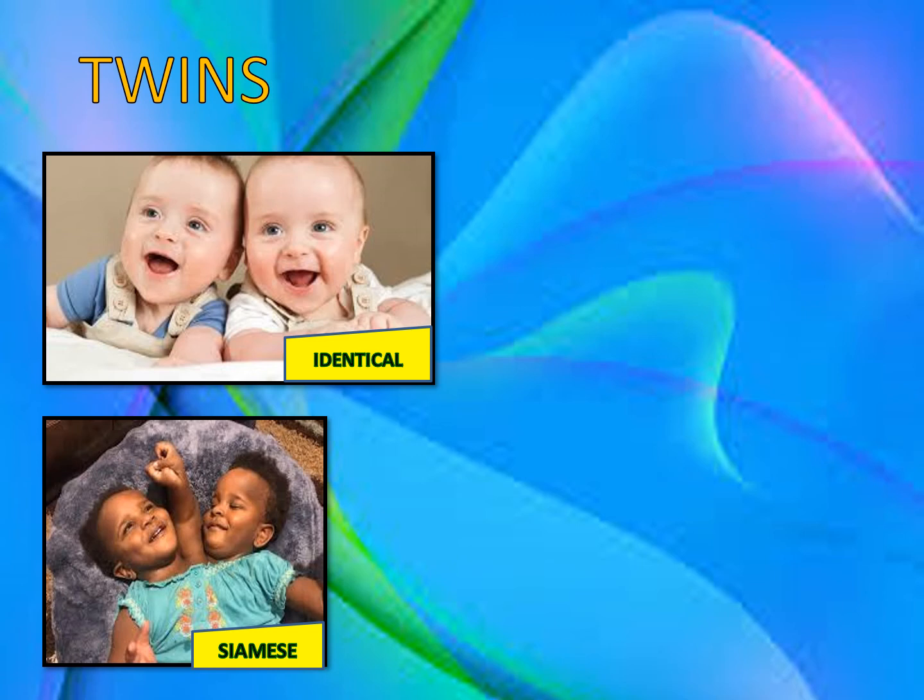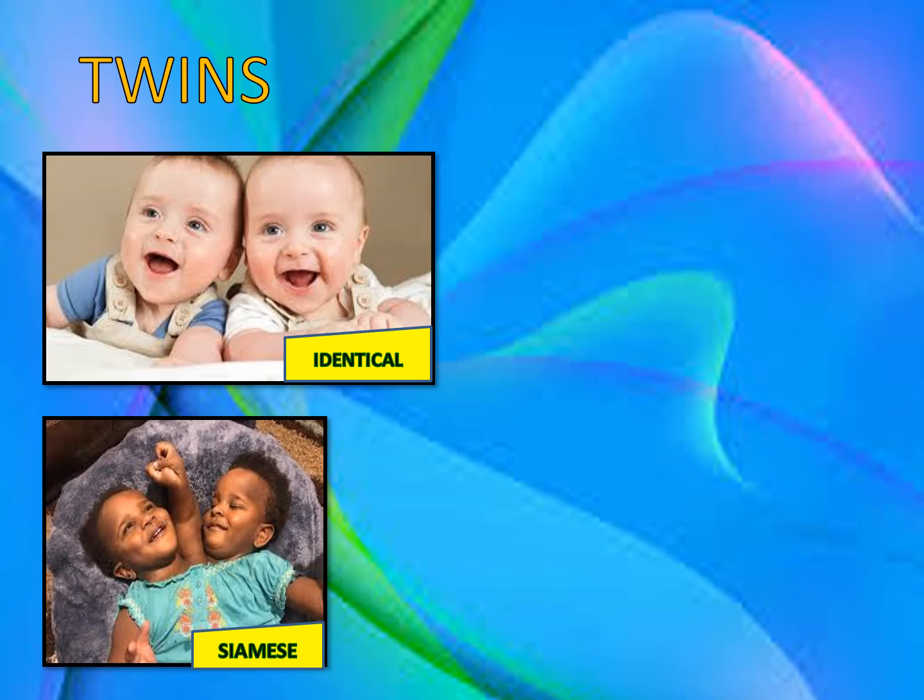Now such twins are genetically exactly similar because they are coming from the same zygote. Due to this, they look alike and their gender is also the same. That means that either they will both be boys or they both will be girls.